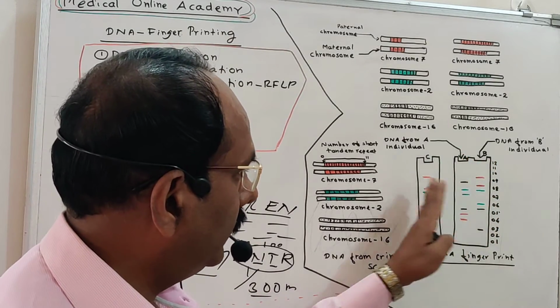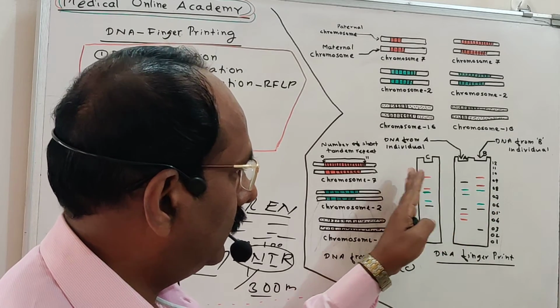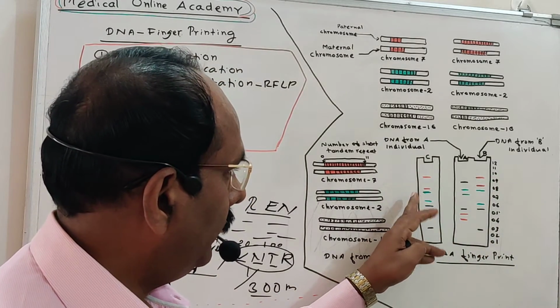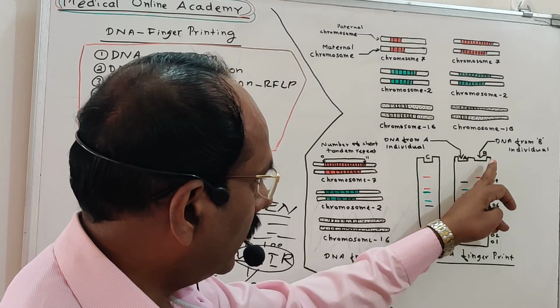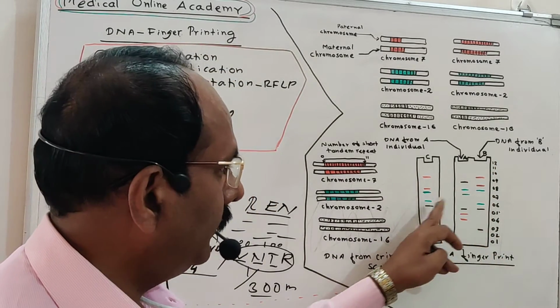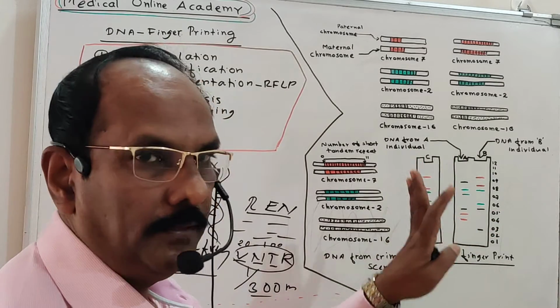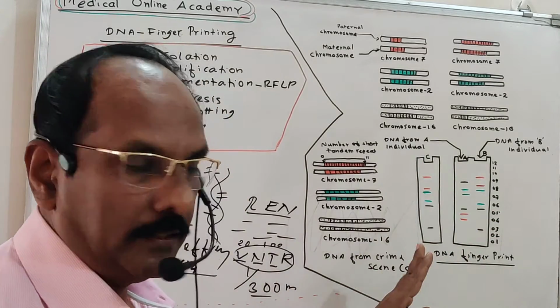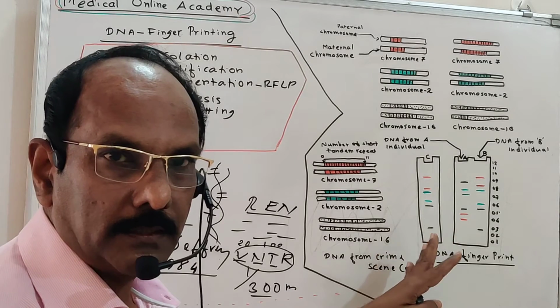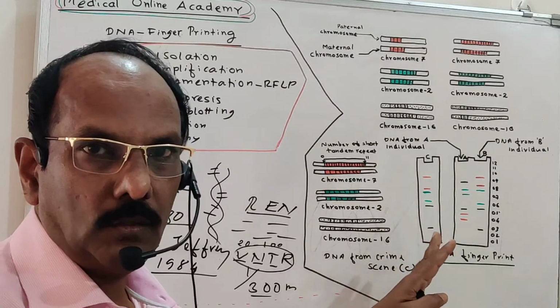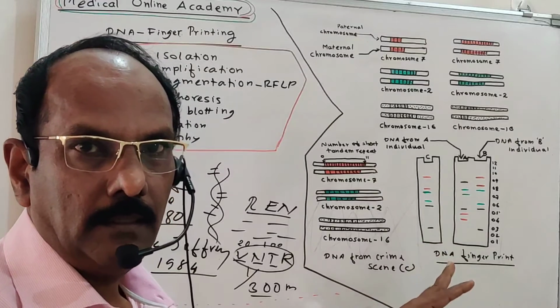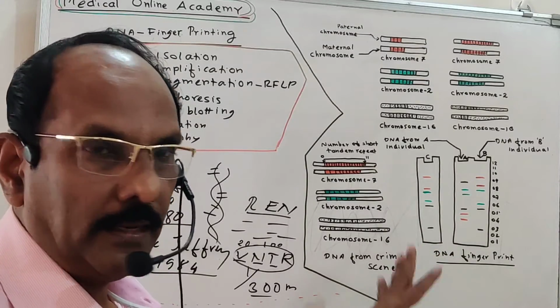So how do we identify these people, sir? By comparing the DNA of the three people, we can say that the culprit's DNA fingerprint matches very accurately with B. So the crime was done by B. B is the actual culprit. Like that, we can identify a particular person using this mechanism. So DNA fingerprinting is the identification of a person by restriction DNA analysis.